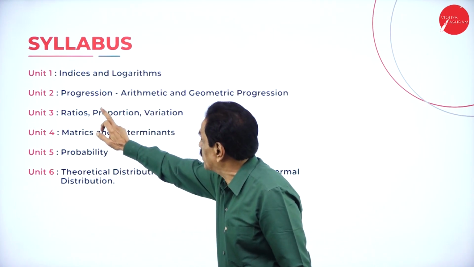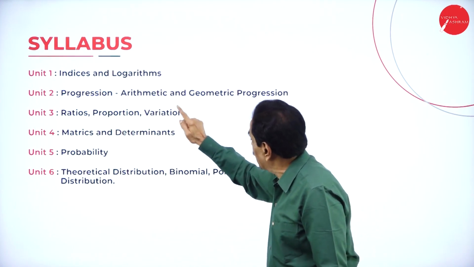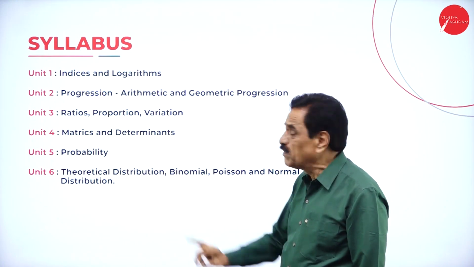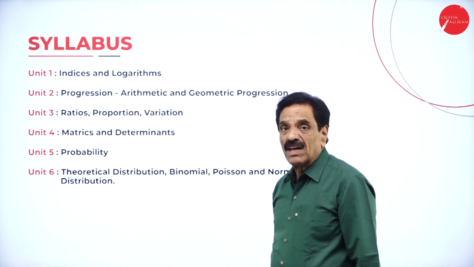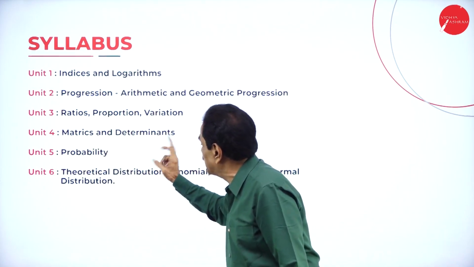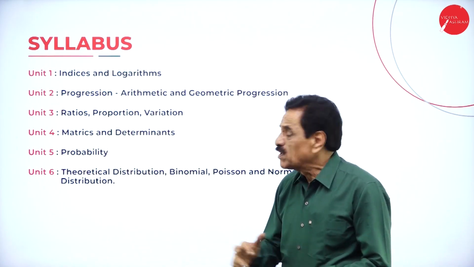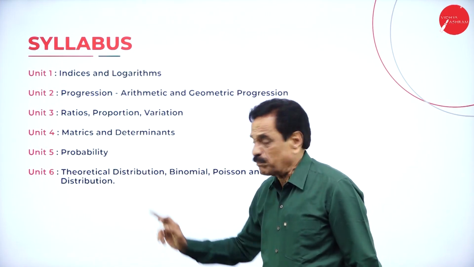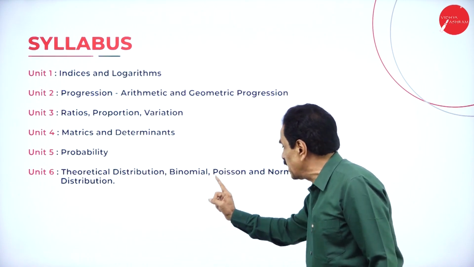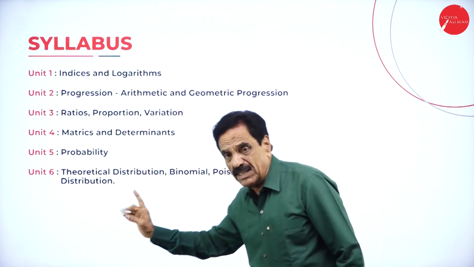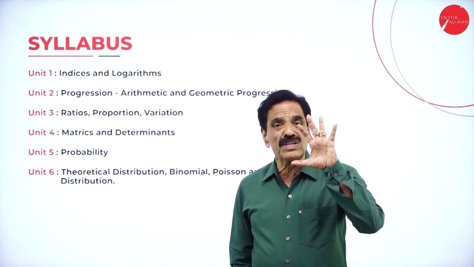Unit 2, progression, in which we have arithmetic and geometric progression. Unit 3, ratios, proportions and variation. Unit 4, matrix and determinants. Unit 5, probability theory. Unit 6, theoretical distribution: binomial, Poisson and normal distribution. So there are six units.